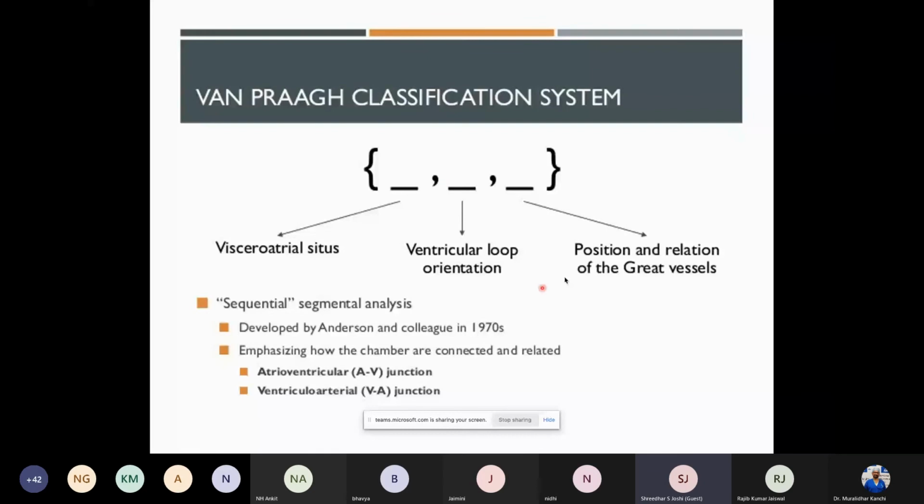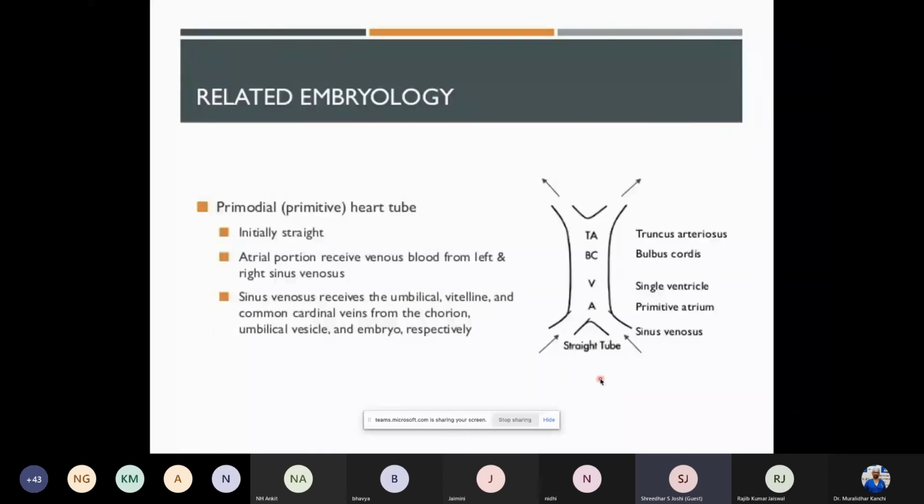A brief look at the embryology of how precisely the heart forms. We all know that it's a tube to begin with, where the venous return and the arterial return come. They mix in the primitive atrium. Part of it, the oxygenator, sequentially goes into the one single ventricle which is present. That goes to the outlet, which is the bulbus cordis, and then it opens up into the truncus arteriosus. This is the most primitive part of the heart, how it began as a tube, and then it folds in different angles, which will create what the newborn complete heart looks like.